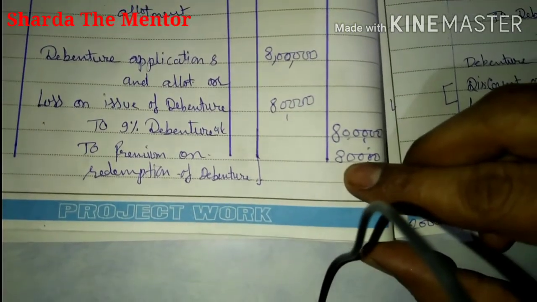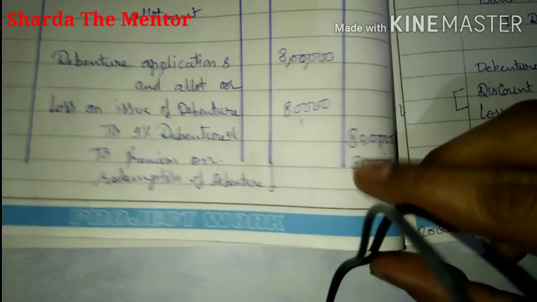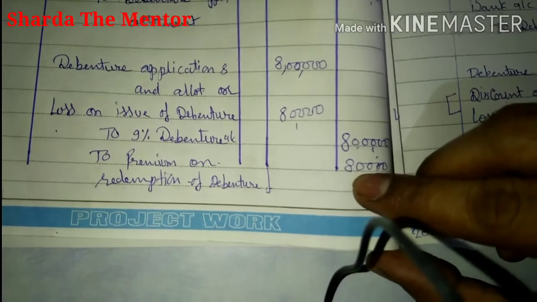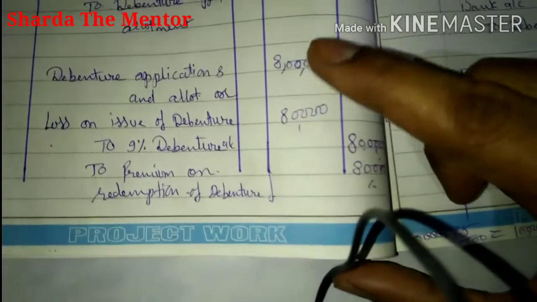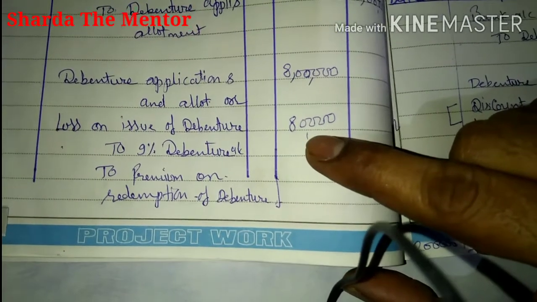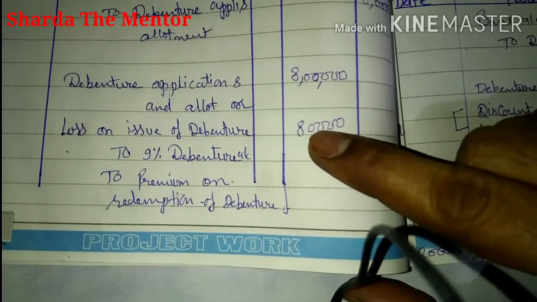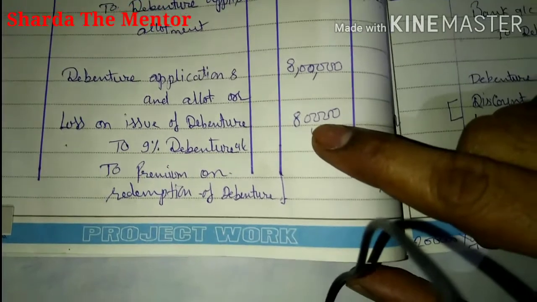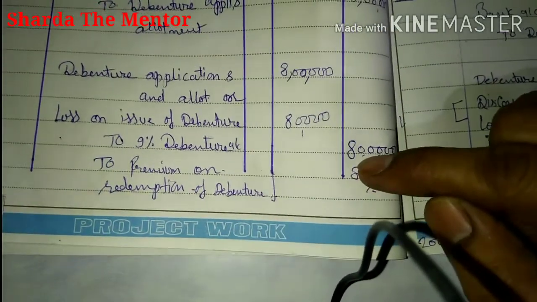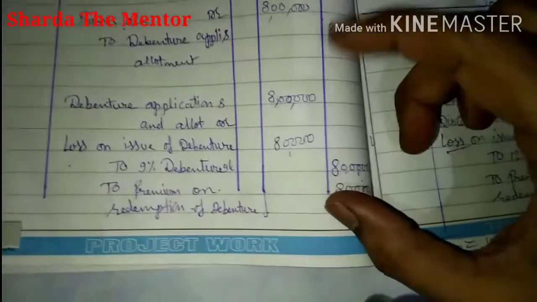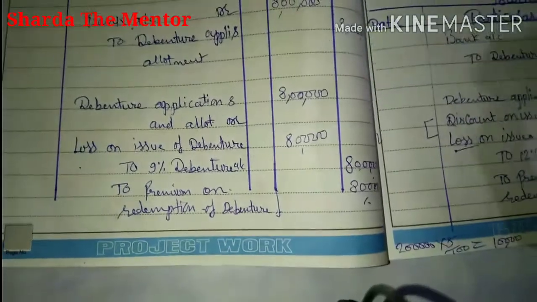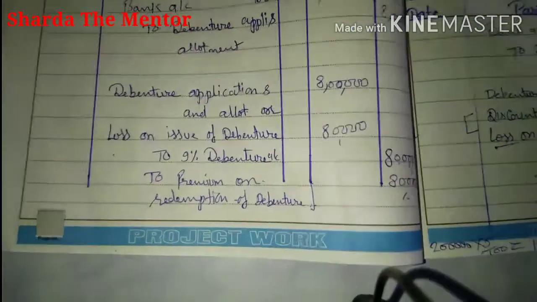That 80,000 you will mention here, and at the time of redemption you have to pay it back to the debenture holder. So that is considered a loss. That's why we open a separate account by the name of loss on issue of debenture. Whatever value you get at the time of issuing, that is 8 lakh, so we have transferred that 8 lakh rupees to the bank account. So that is the first condition.